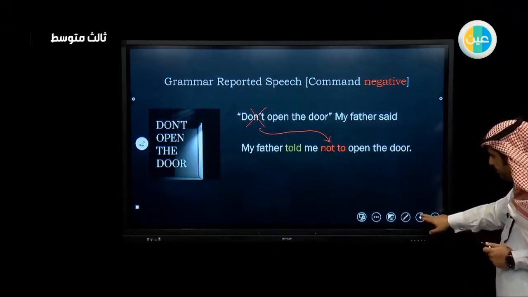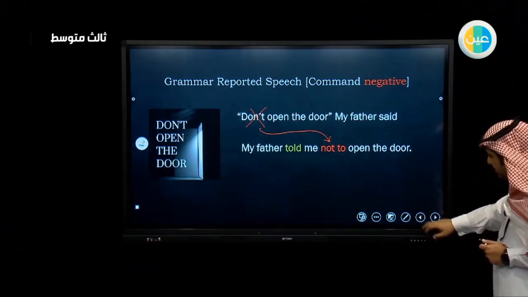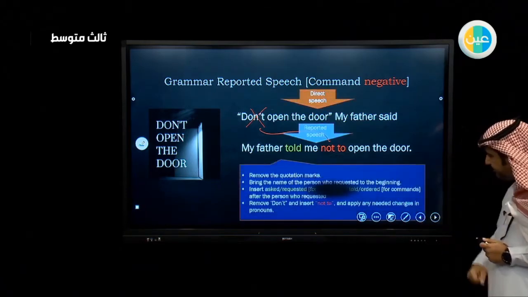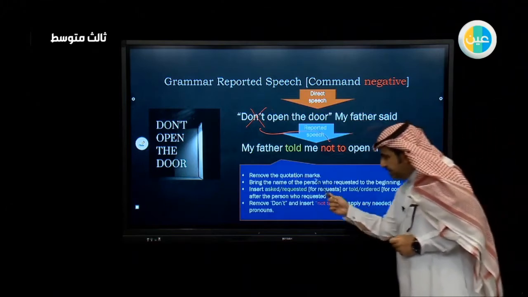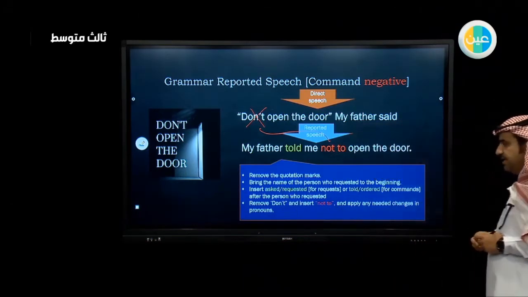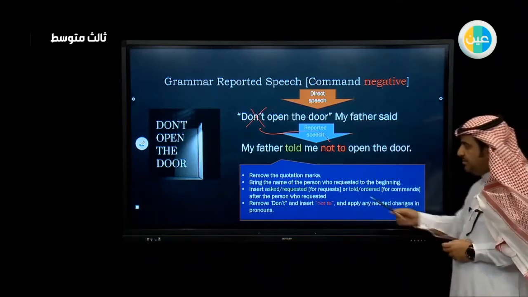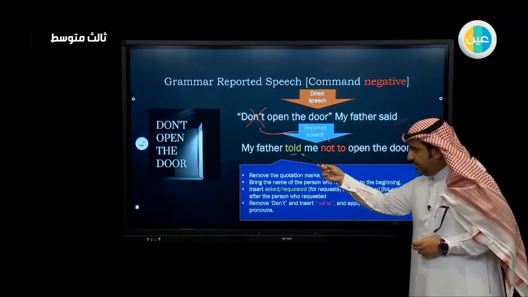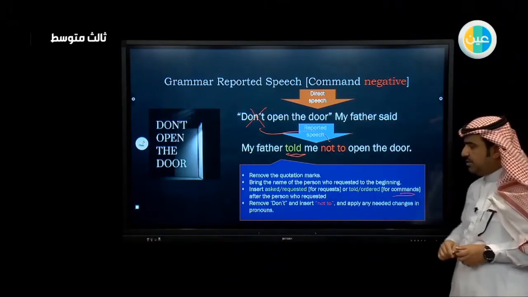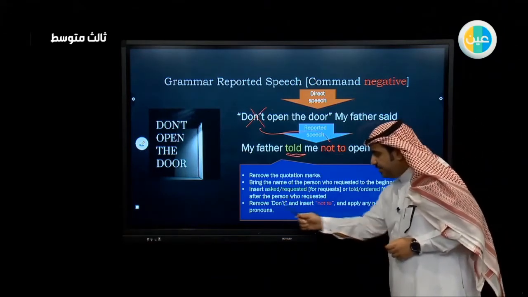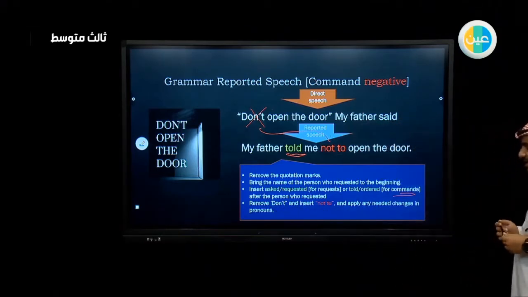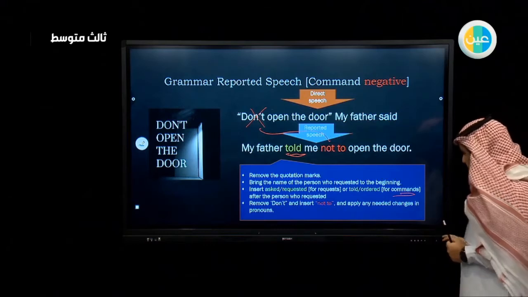Excellent. So what are the changes that have been applied to the direct speech? We removed the quotation marks. We brought the name of the person who requested to the beginning. We inserted asked or requested, and in this situation we inserted told because it is a command, after the person who requested. We remove don't and insert not to and apply any needed changes in pronouns.